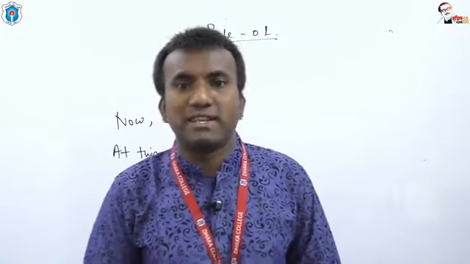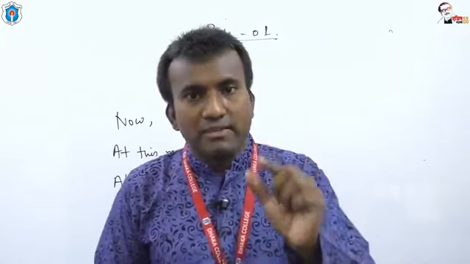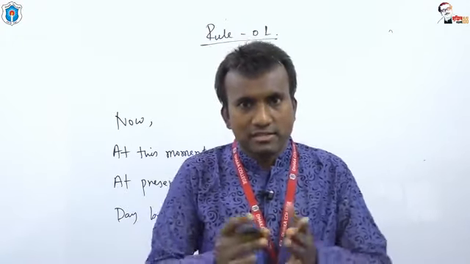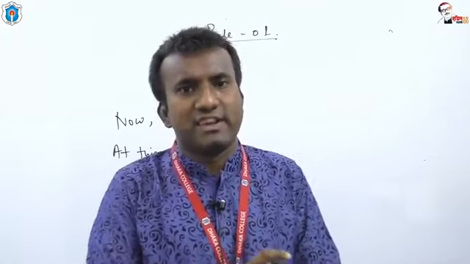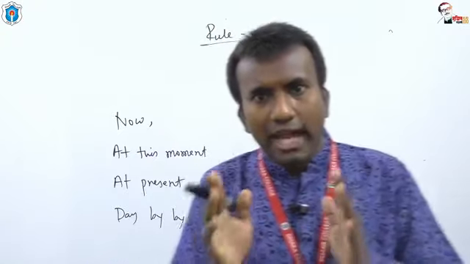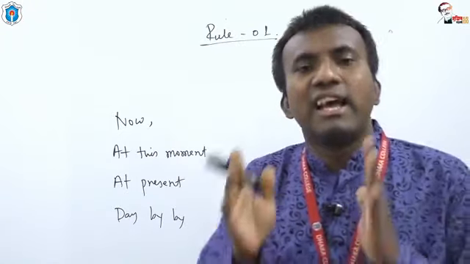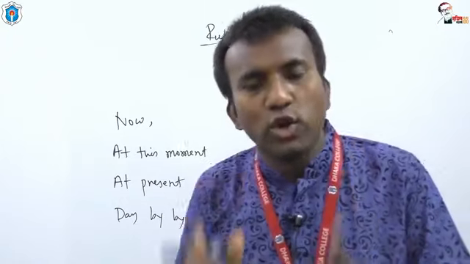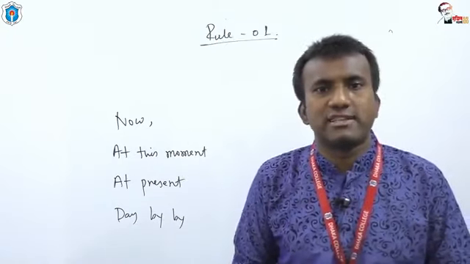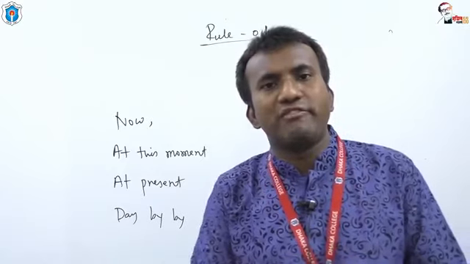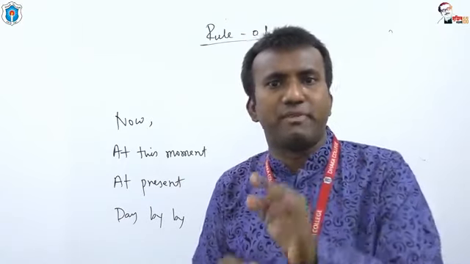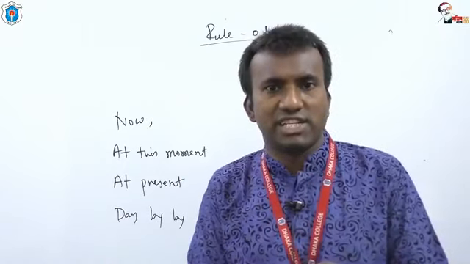And you know the structure of present continuous tense: subject, then auxiliary verbs am, is, are, then verb plus ing, then object or extension.